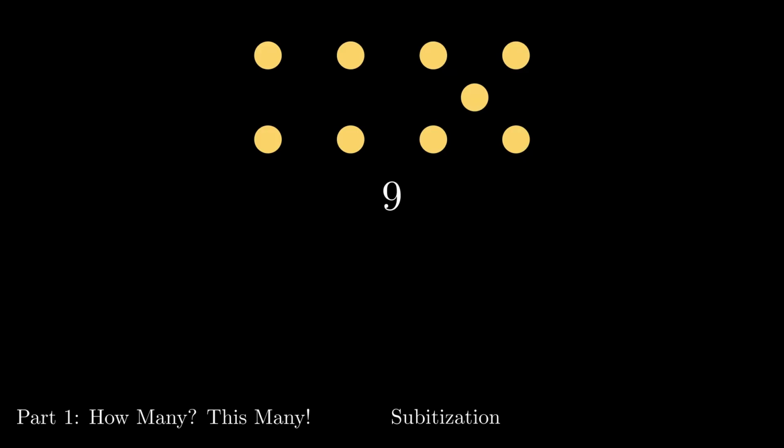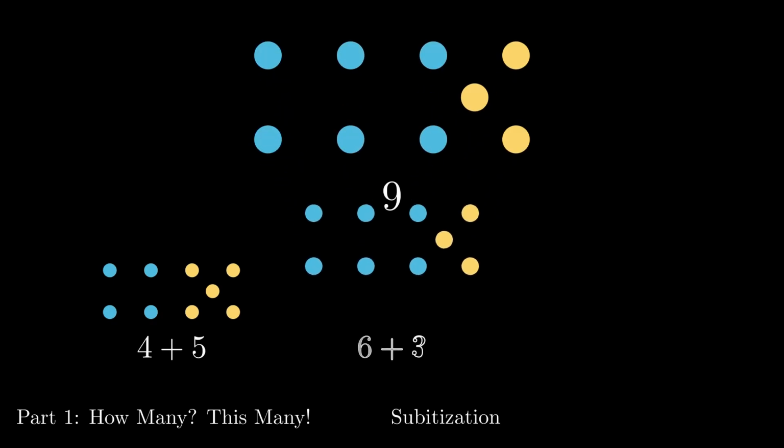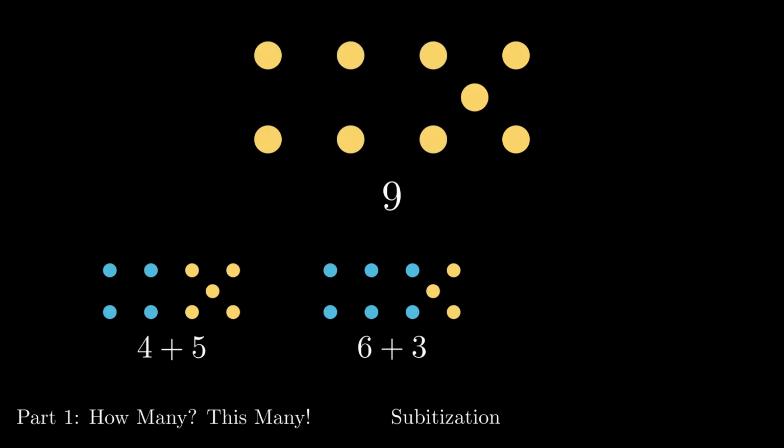The straightforward dice interpretation sees this as 4 dots plus 5 dots, which gives us a total of 9 dots. However, different people might see different patterns, and so they might think about it differently. For example, this might be seen as a rectangle of 6 dots plus a triangle of 3, resulting in 6 plus 3 equals 9. Another way of seeing this is as 2 separate rows of 4 dots and 1 extra thrown in, which results in 4 plus 4 plus 1 equals 9.